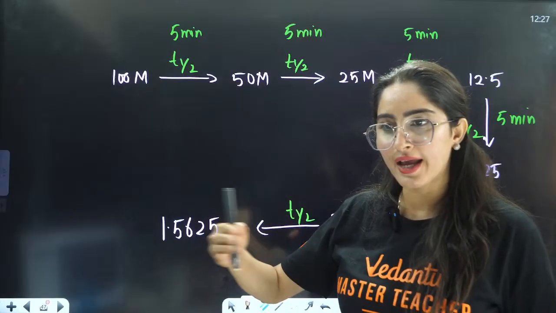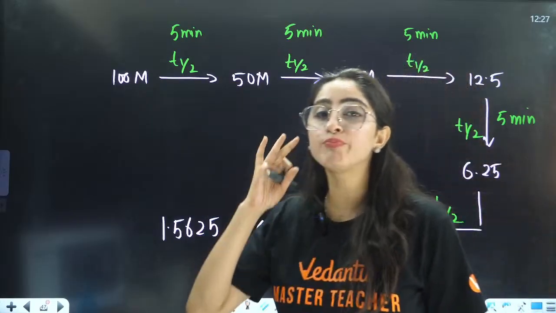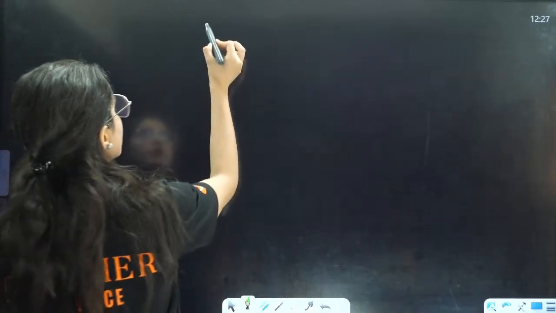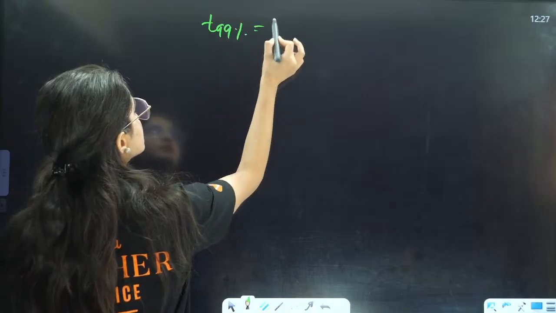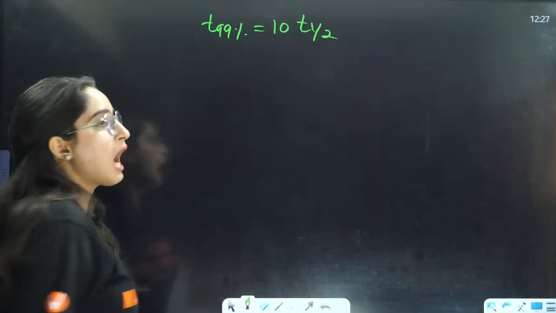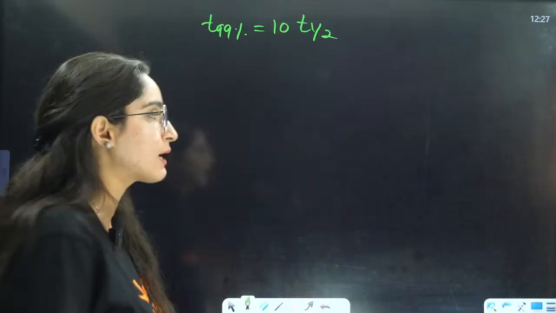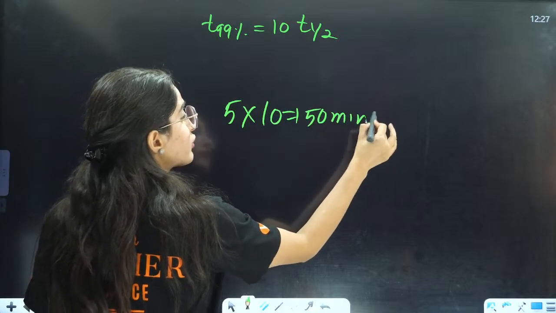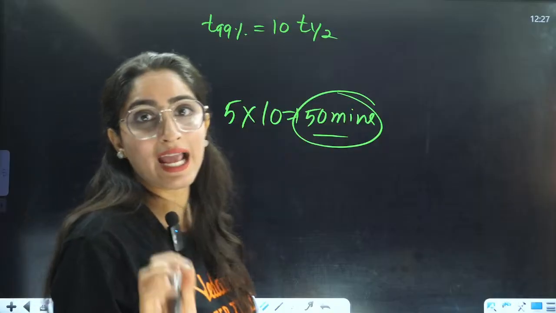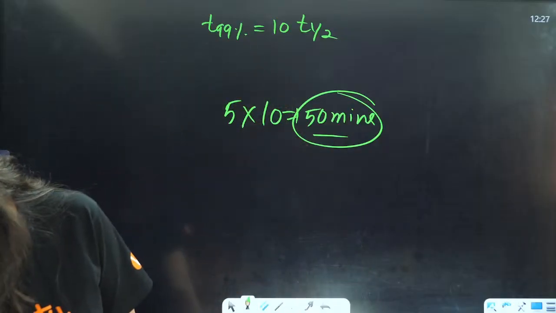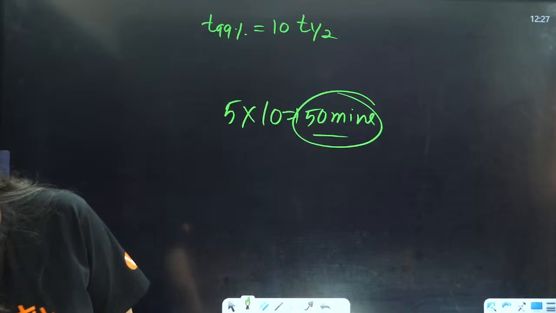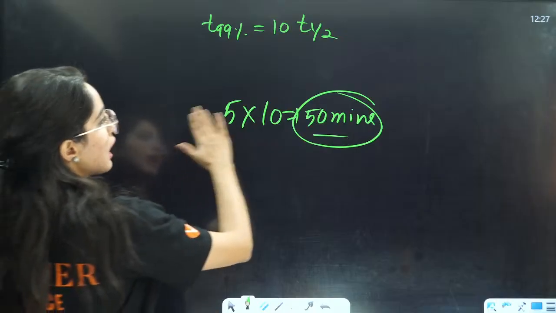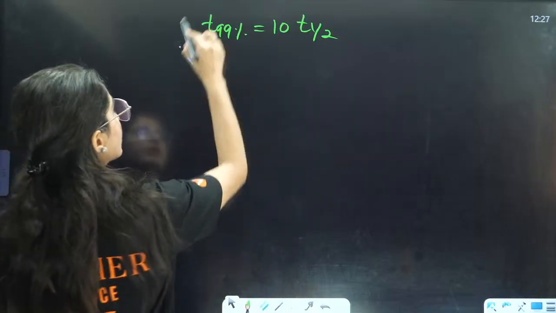Doing this again and again, at one point you will have that T 99% is equal to 10 T half. After 10 T half, for example, if your T half is 5 minutes, so 5 into 10, that is 50 minutes. After 50 minutes, 99% of it will be consumed, right? Okay, students, this is the thing that you need to remember.